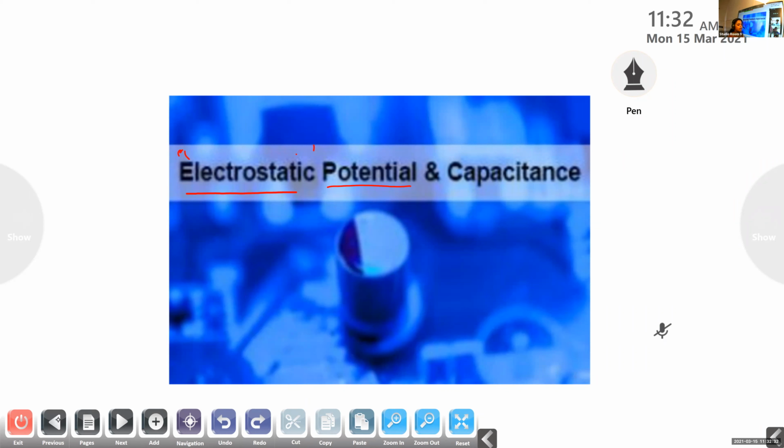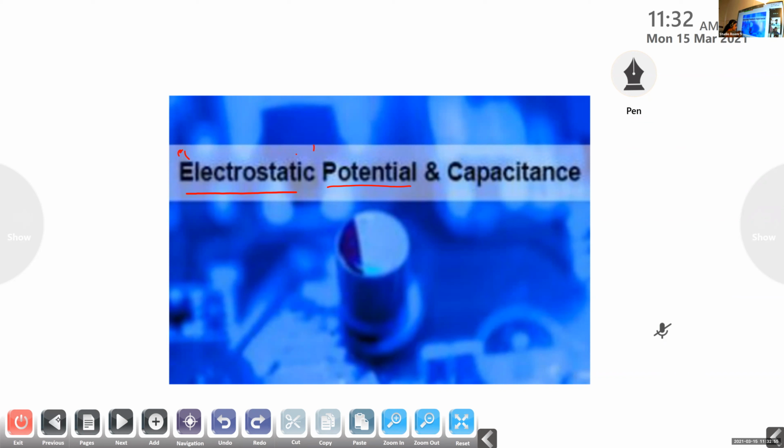Potential energy is the energy possessed by the object by its position. And electrostatic means the branch of physics that deals with the study of electric charges at rest.